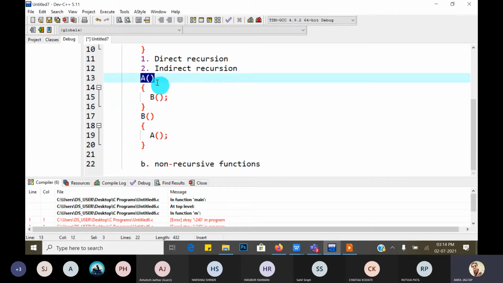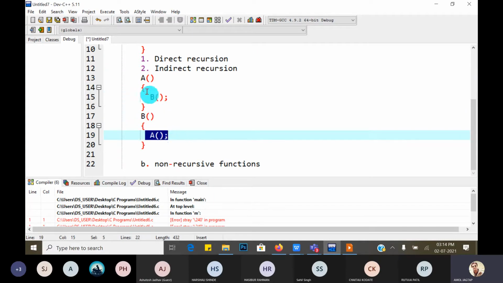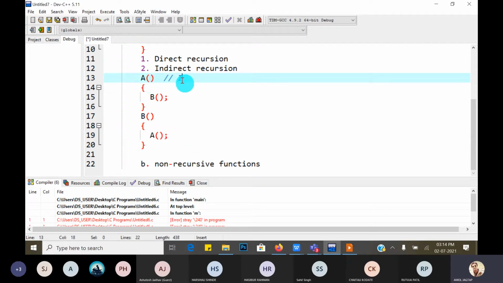If I call the A function, it calls the B function, and the B function again calls the A function. So actually, the A function is calling itself. This type of function is called indirect recursion. Guys, did you understand the difference between direct recursion and indirect recursion?